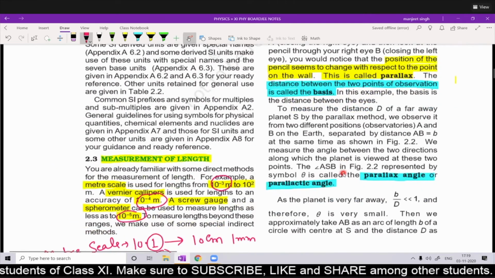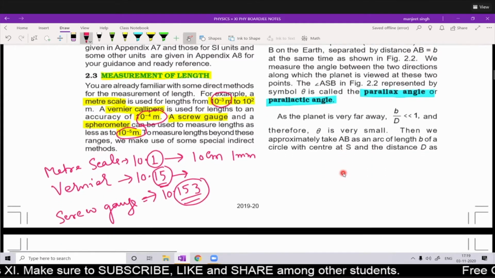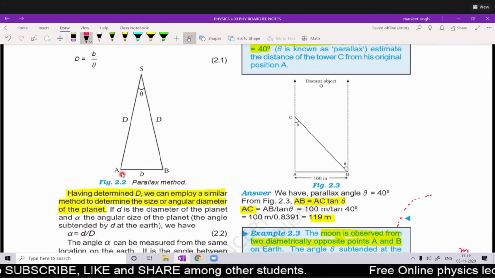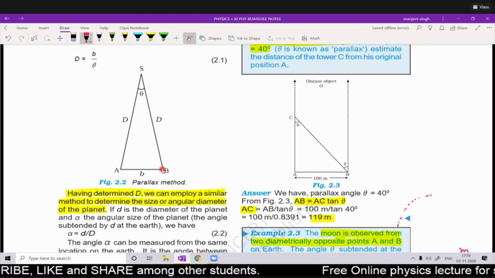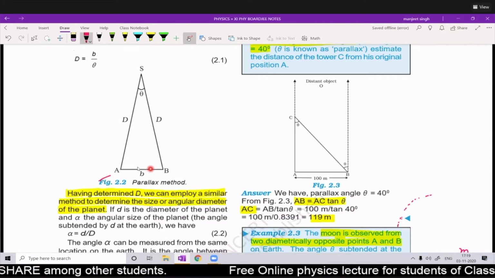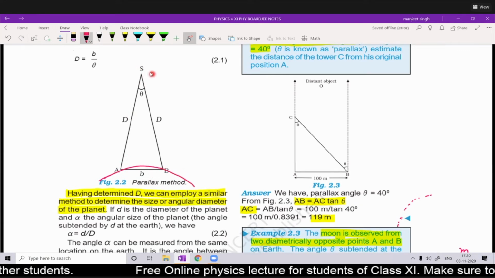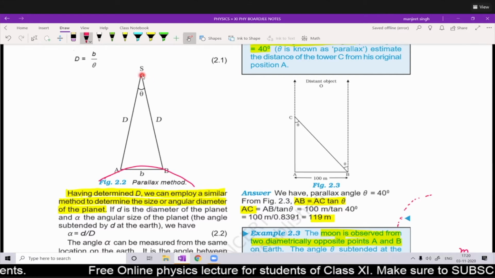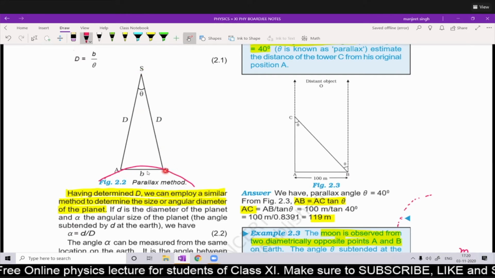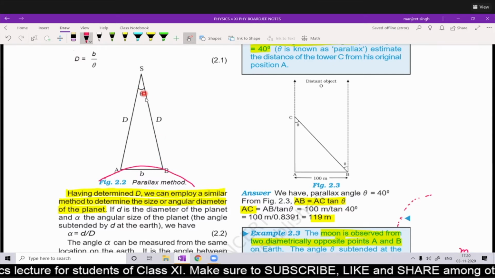Suppose there is a planet S, and we observe this planet from two positions on the Earth, A and B. From position A we see the planet in this direction of observation, and from position B in another direction. If the angle between the two directions of observation is theta, then this is the parallactic angle.